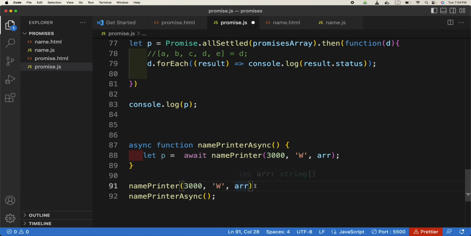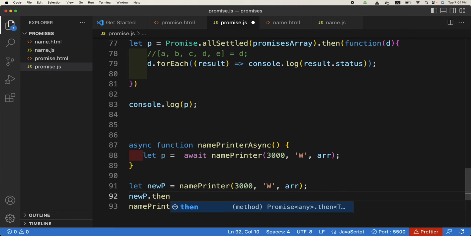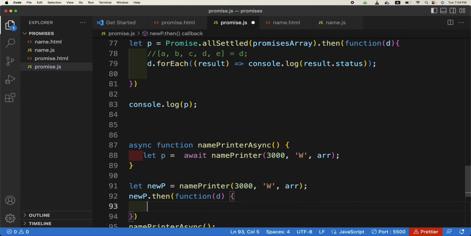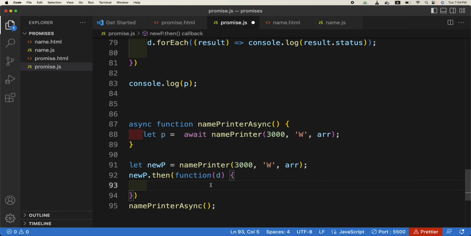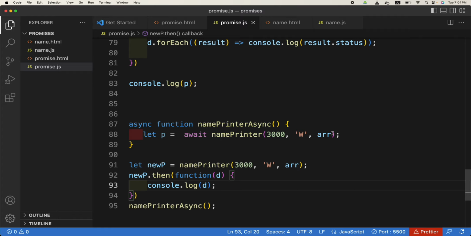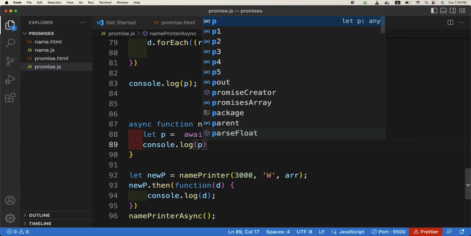Name printer, let new p equal this, and then new p dot then is passed a function, and the function is passed a parameter which is the data, and this d will be console.log d. And here you will console.log p.